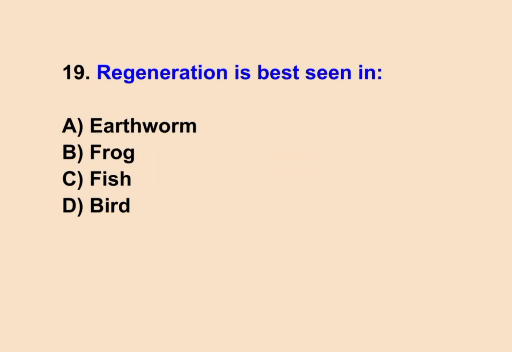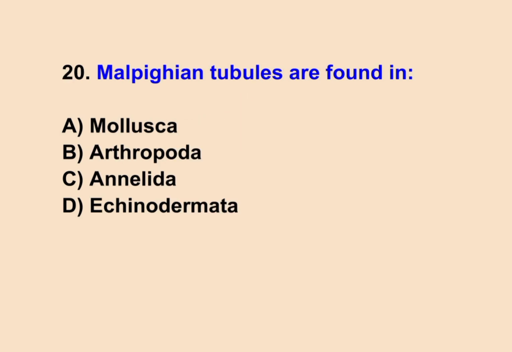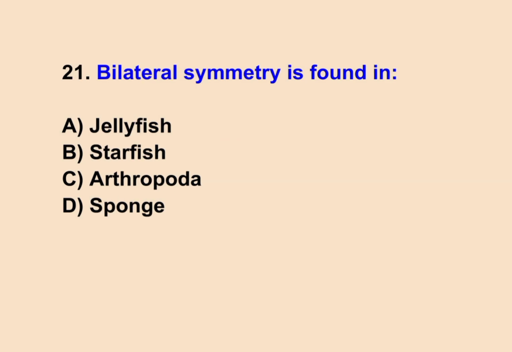19. Regeneration is best seen in... Correct answer is A. Earthworm. 20. Malpighian tubules are found in... Correct answer is B. Arthropoda. 21. Bilateral symmetry is found in... Correct answer is C. Arthropoda.